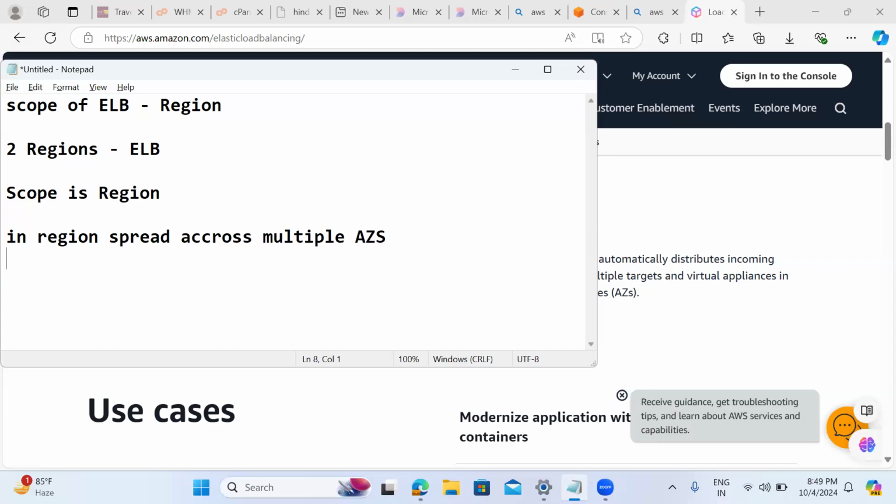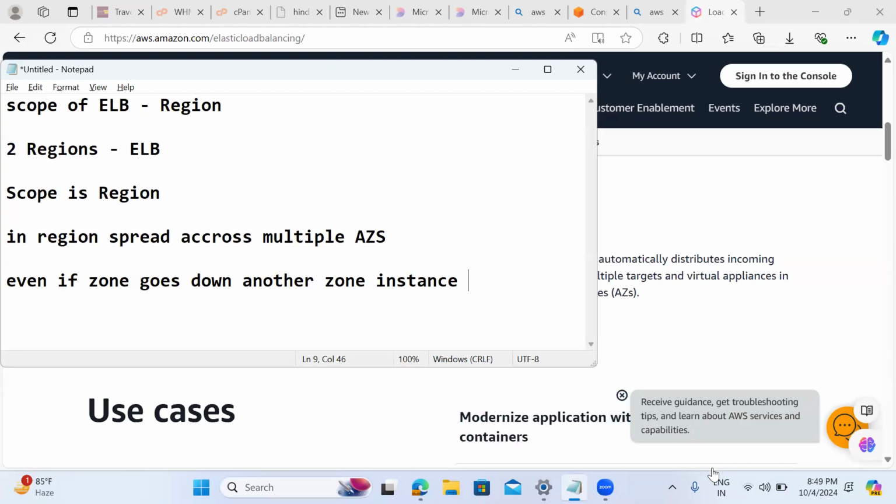Then the main advantage is, even if one zone goes down, the instances in another zone can serve. Who will take care of that load balancing decision? A load balancer will redirect the traffic. But what is going to happen if my zone completely goes down? Another zone should be there, but the load balancer can't do that.